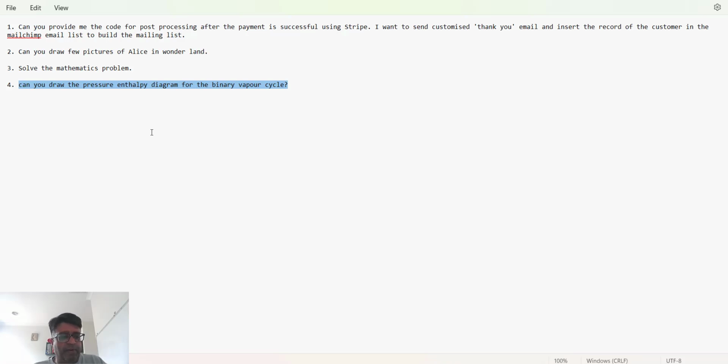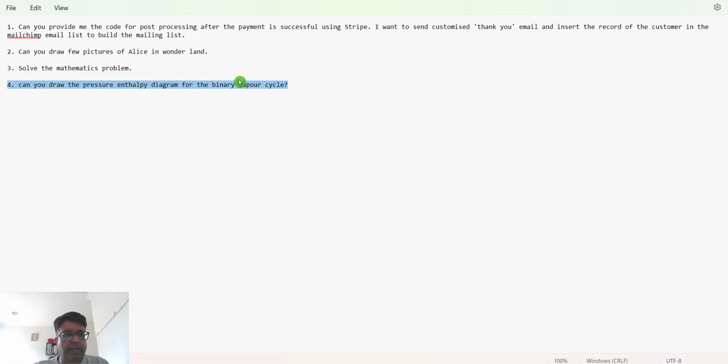It is a problem in mechanical engineering, and those who have studied mechanical engineering or they are studying in mechanical, they know what I am talking about in this problem. Essentially, it is the binary vapor cycle, which is used for power generation, and it is considered to be one of the efficient cycle to generate the electricity.